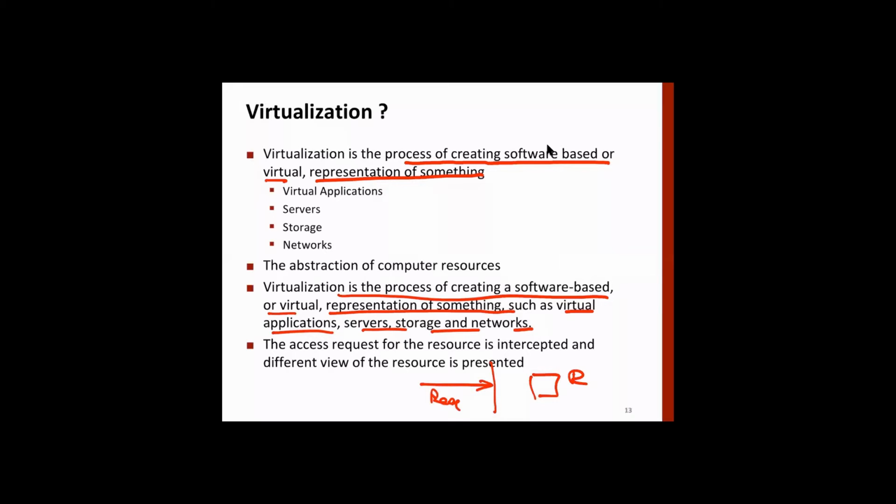So that's how we do it. When somebody is making a request, that request is intercepted and presented something. It means there must be some mechanism of translation or representation.